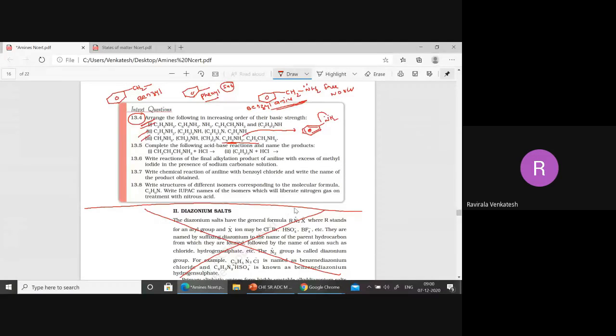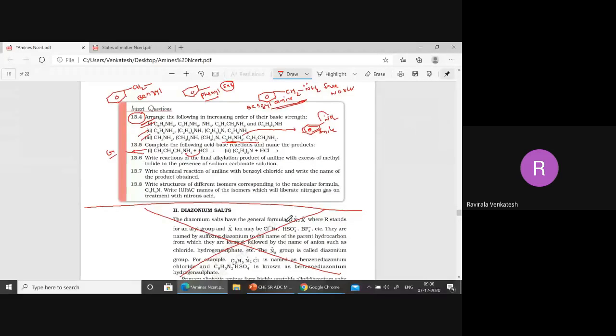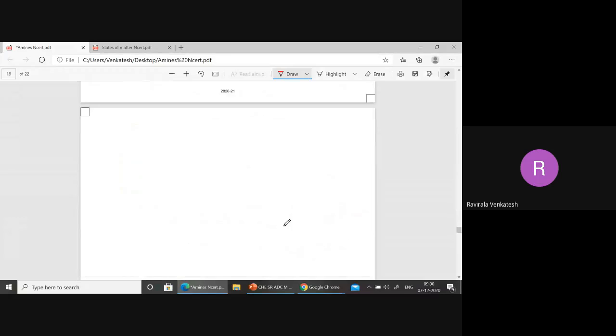Now, is benzyl amine more basic or is aniline more basic? Benzyl amine is more basic. So try to complete this one. You can do this one also. Add H plus over here. Counter ion, I explained this one in the counter ion. You can complete up to 13.5 here. Remaining I will discuss in tomorrow's class.